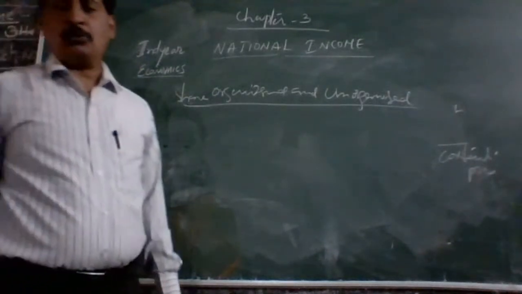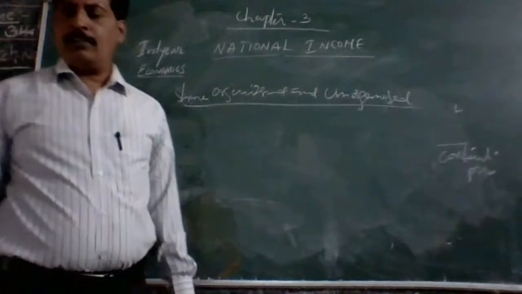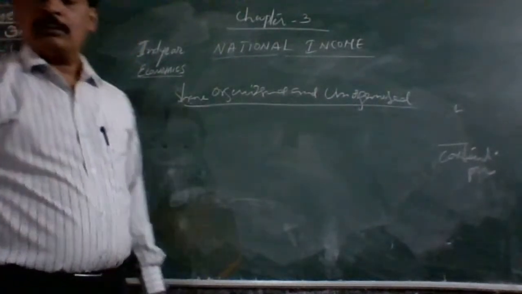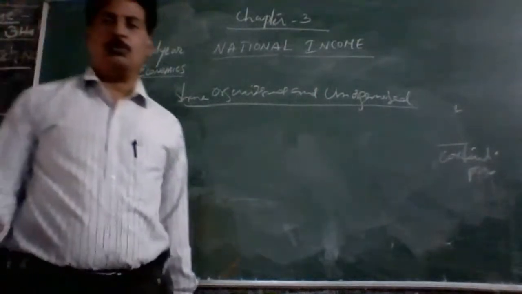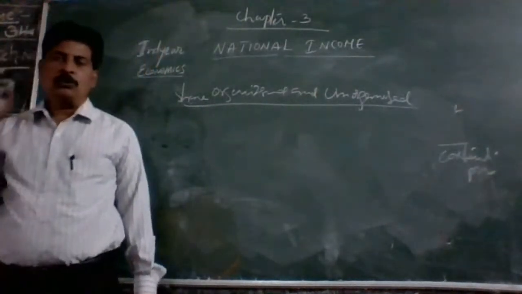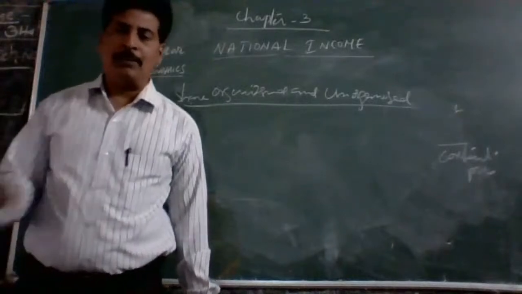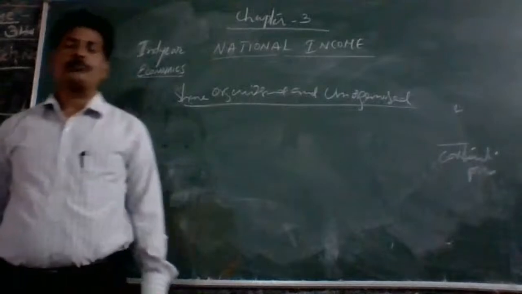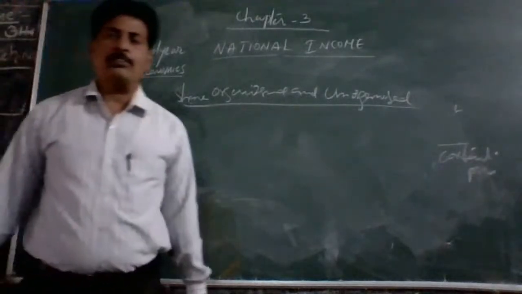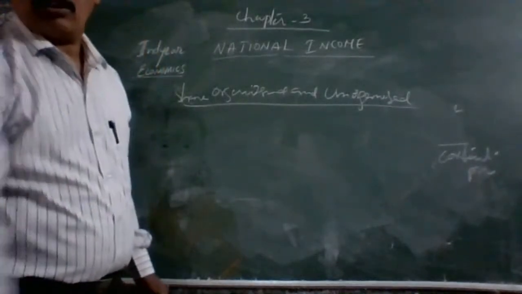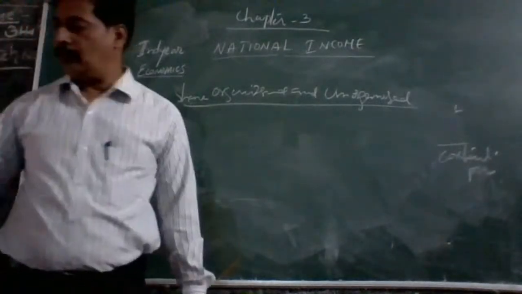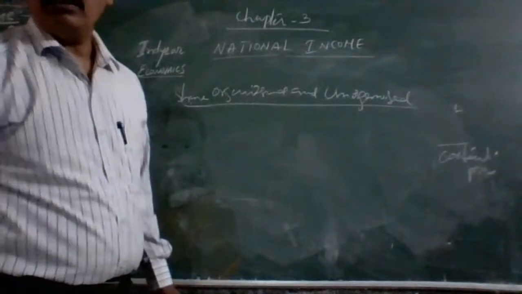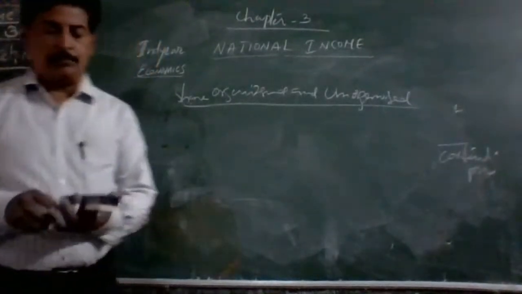The share of the unorganized sector has risen from 30% to 42% from the 1980s to 2007-08. Consequently, the share of the organized sector declined from 70% to 57% during the same period. So this is all about organized and unorganized sectors. Then coming to income inequalities. It is a very, very important thing.